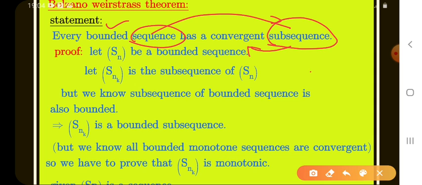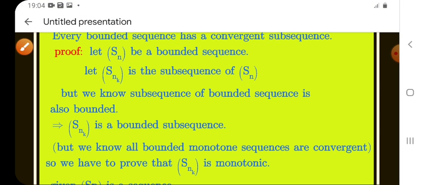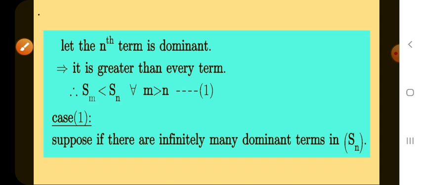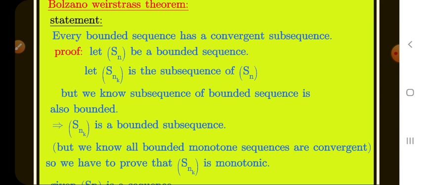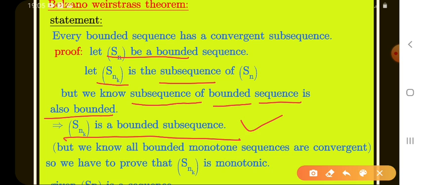See, let Sn be a bounded sequence. Let Snk be the subsequence of Sn. We have a rule: every bounded sequence has a bounded subsequence. If a sequence is bounded, then the subsequence is also bounded. Sn is bounded, so automatically the subsequence Snk is also bounded. That implies Snk is a bounded sequence. What is given here? The sequence is bounded, so automatically the subsequence is also bounded.